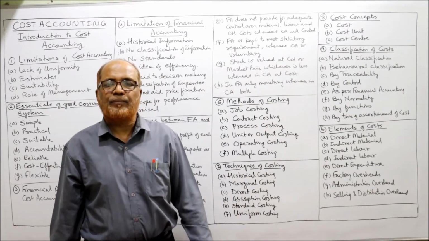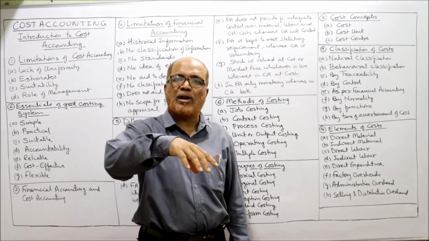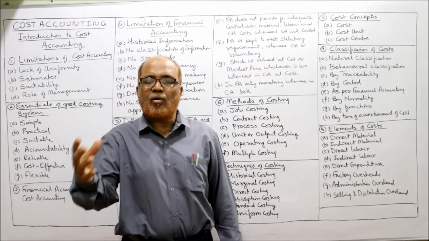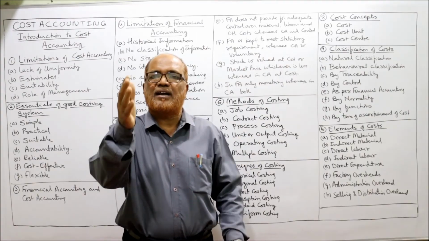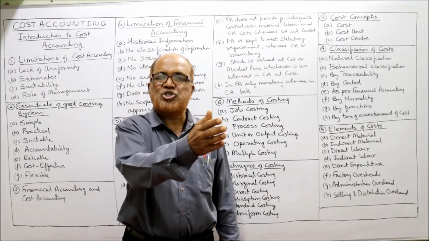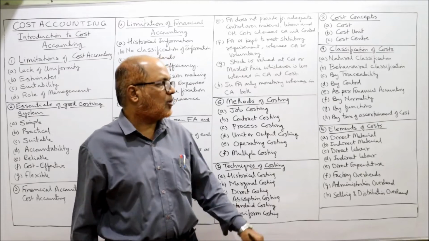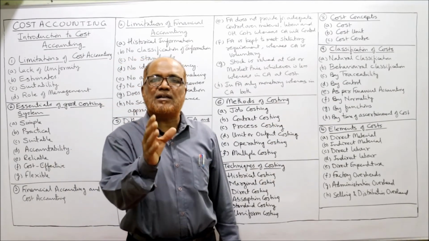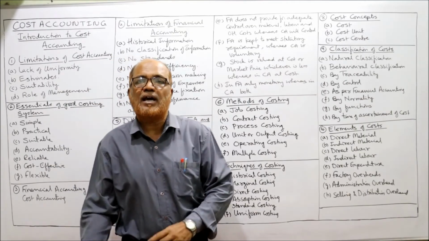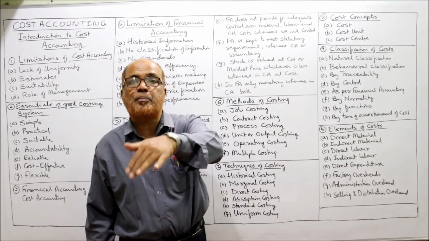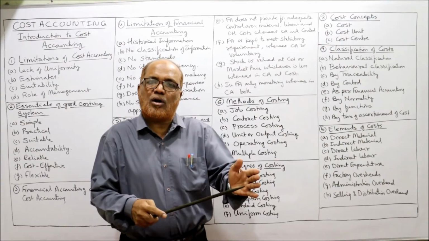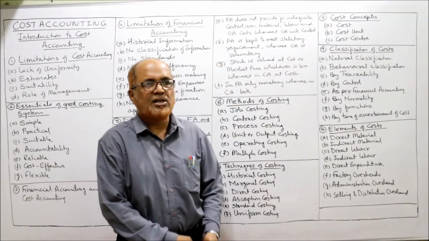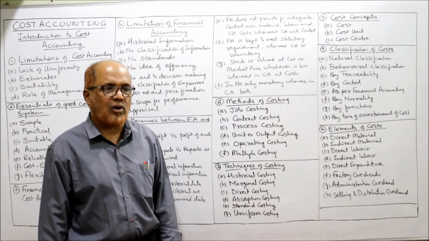Next, by normality. We can classify the cost into normal cost and abnormal cost according to normality. Functions. According to functions, the cost can be classified as production cost, administration cost, or selling and distribution cost. Last one, by time for ascertainment of cost. According to time, we can classify as historical cost or predetermined cost. Historical cost, already incurred cost. Predetermined cost, to be incurred cost. So these are the different classification of cost.